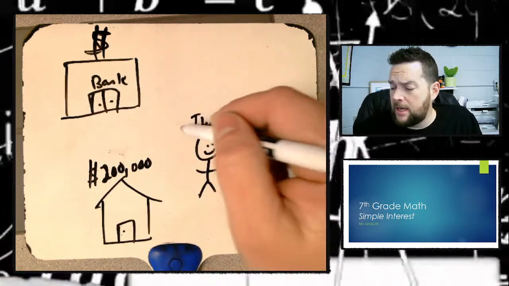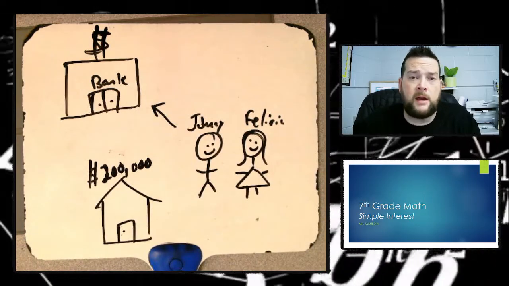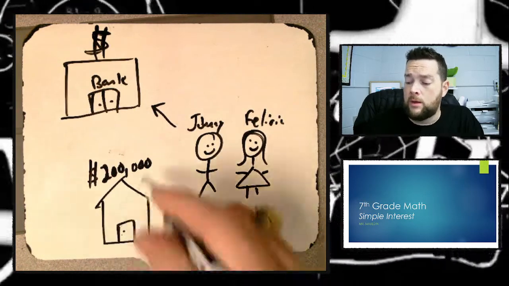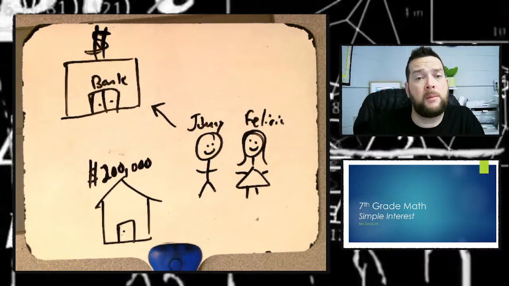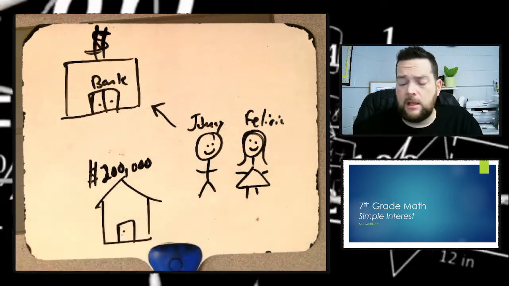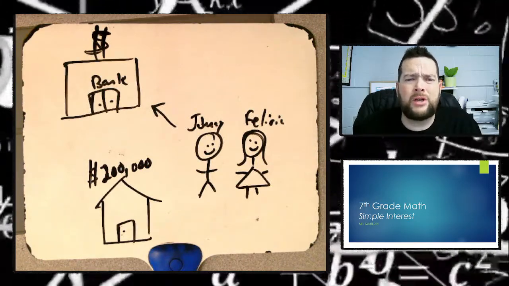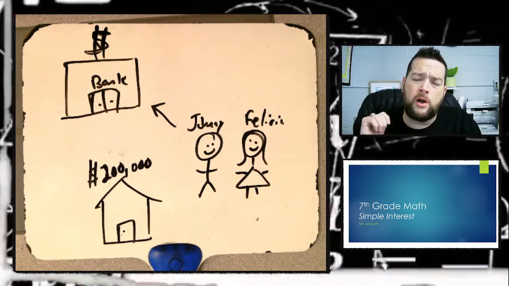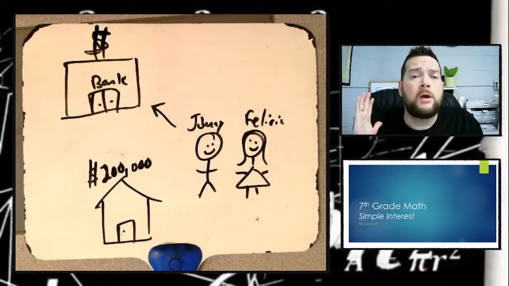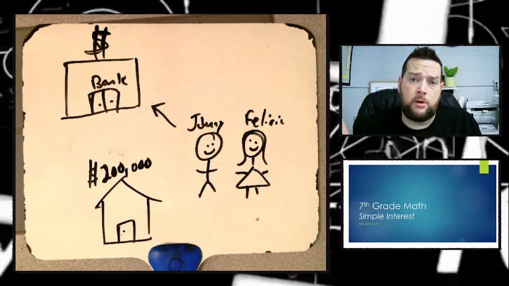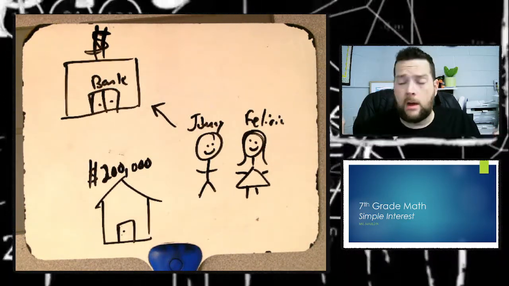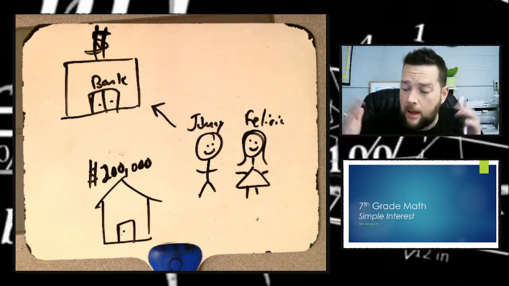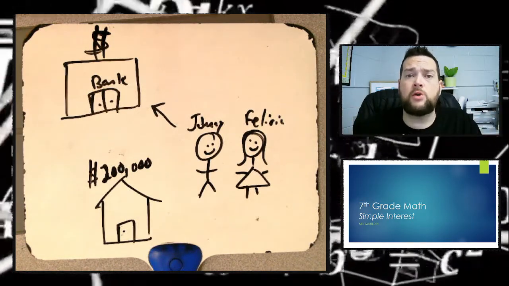But they decided they're going to go to the bank right there and ask for the $200,000 from the bank to buy the house. Well, they get to the bank and the bank says, "Yeah, that sounds like a good deal. You know, you've got good credit, you've got good jobs, you seem like good people from all factors that we can see. Yeah, we'd like to give you $200,000."